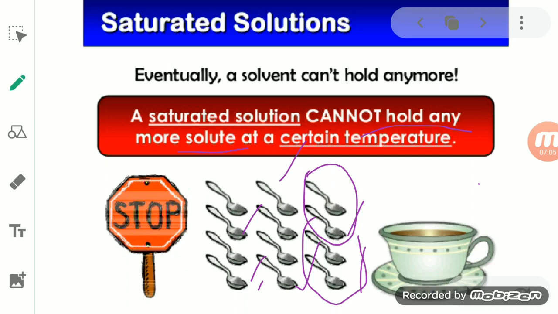And the solution, when it reaches this stage, is known as a saturated solution. So the solution in which no more solute can be added, or which cannot hold any more solute at room temperature or at a certain temperature, is known as a saturated solution.